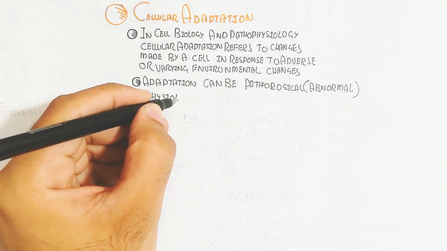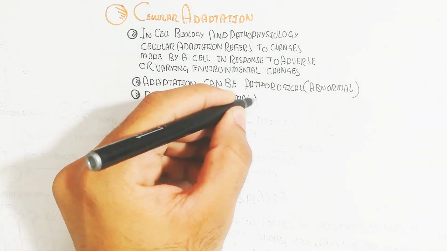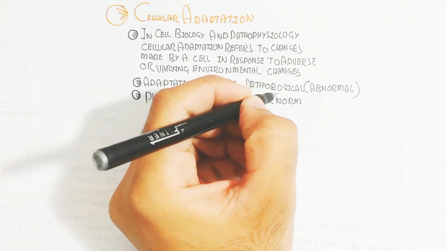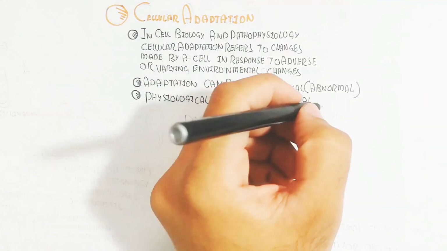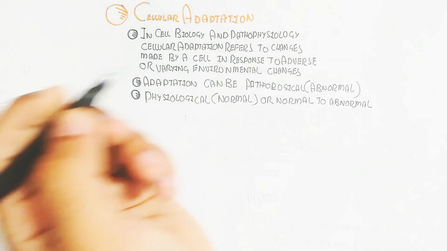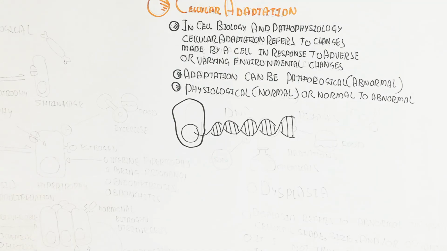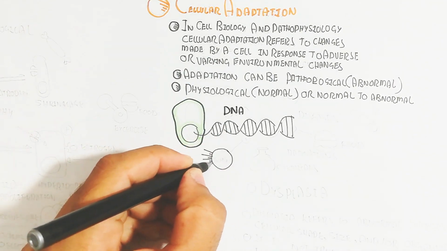In this video, we will understand all types of cellular adaptation, and we will learn about tumor formation. First of all, we will learn how cellular adaptation can occur. This is a cell containing DNA. DNA controls the whole cell.